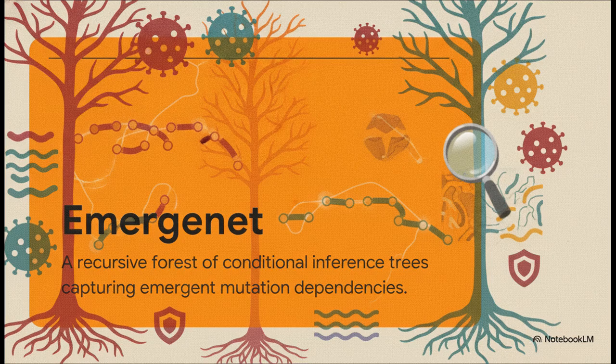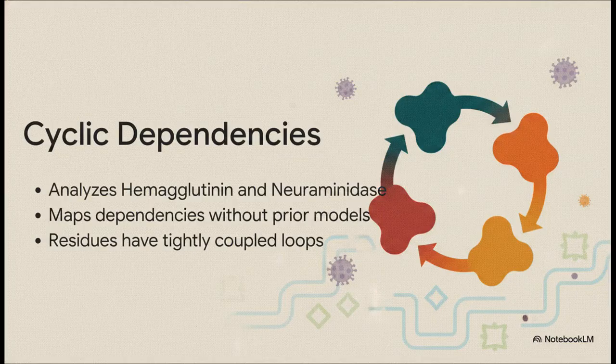It's brilliant because it captures the complex epistatic constraints dictated by functional viability and host immunity rather than just blindly mapping historical lineage. Think of these mathematical concepts as the underlying rules of the game for viral evolution. By analyzing point substitutions and indels across the viral sequence, Emergenet maps cyclic dependencies. We're talking about vast epistatic networks here. For example, in an H1N1 hemagglutinin model, the predictor for residue 63 might depend on 155, which in turn depends on 223, which then loops all the way back to 14 and 63. These aren't just random stochastic mutations happening in a vacuum. They're tightly coupled biological dependencies, completely driven by immense structural and immunological selection pressures.